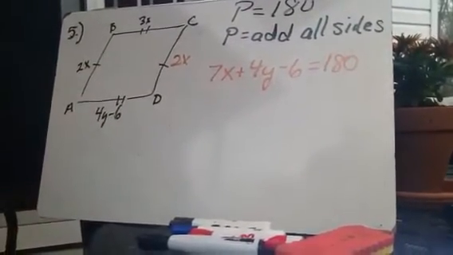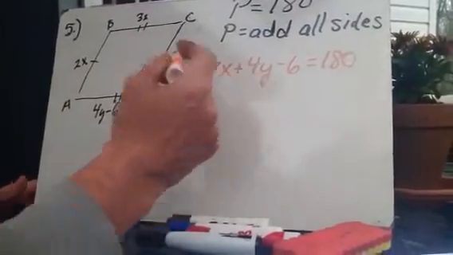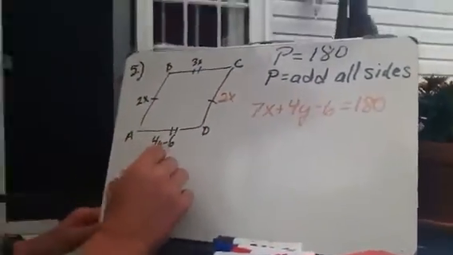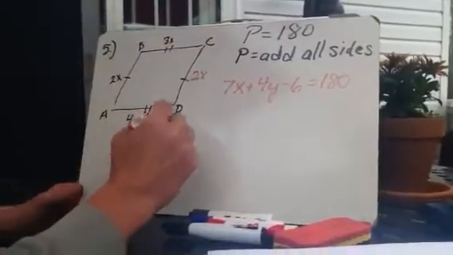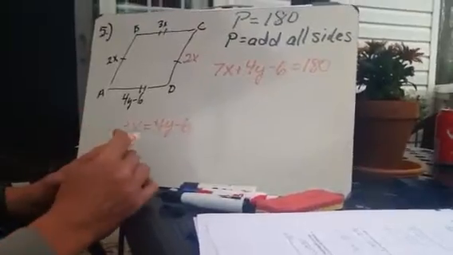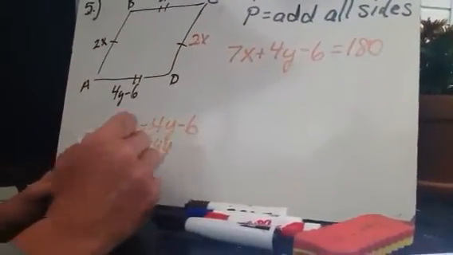Now, from here, we need another equation. So I look at this guy right here. 3x equals 4y minus 6. So what do I need to do? Subtract 4y.